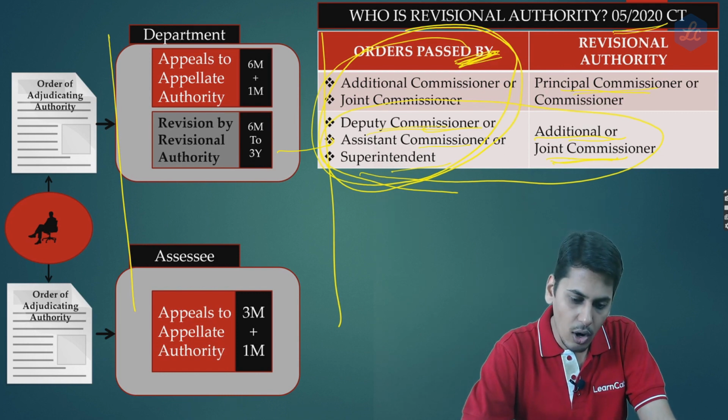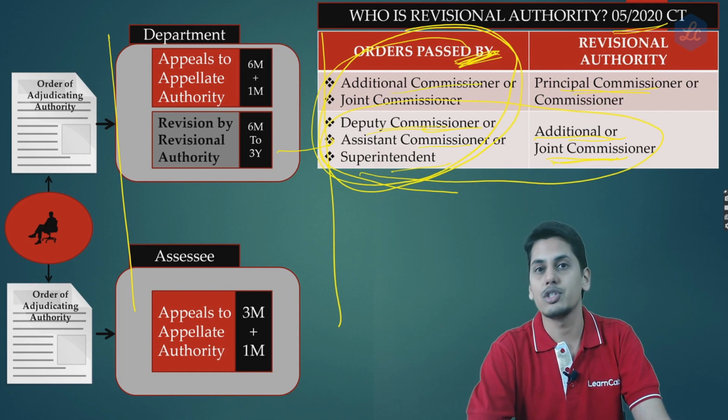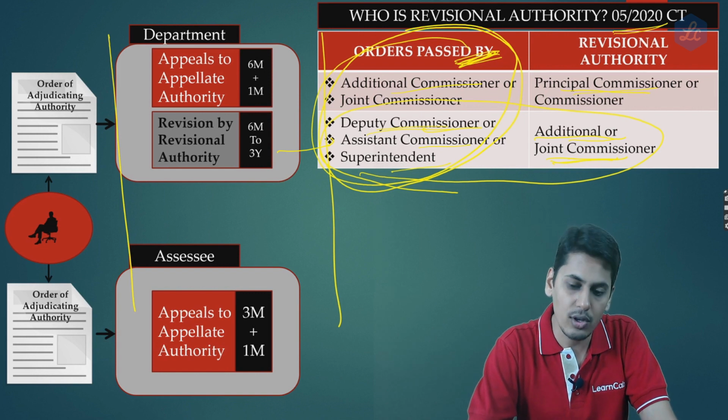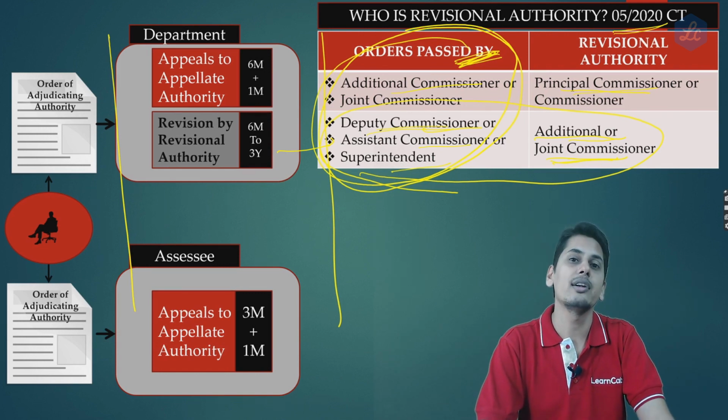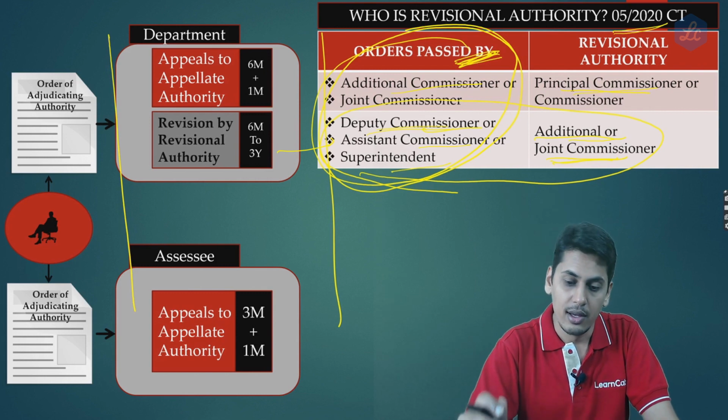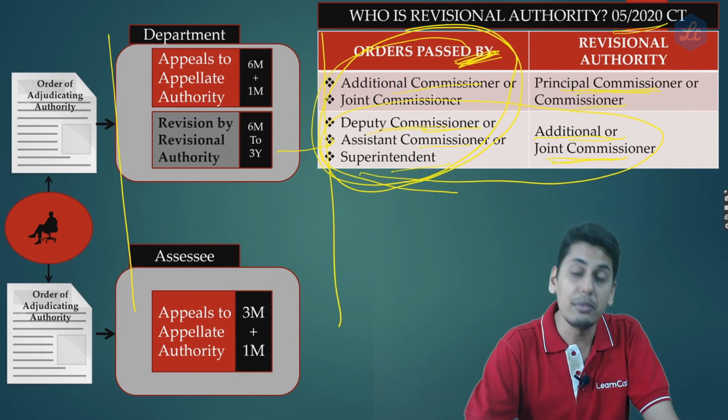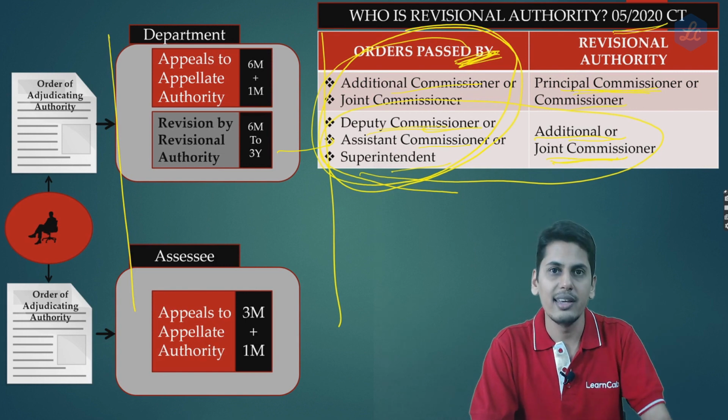Now friends, when the order is passed by additional commissioner or joint commissioner, who is going to be the revisional authority? The revisional authority is commissioner himself. So now friends, when the revisional authority is commissioner himself, the commissioner picks up the order, he revises it.